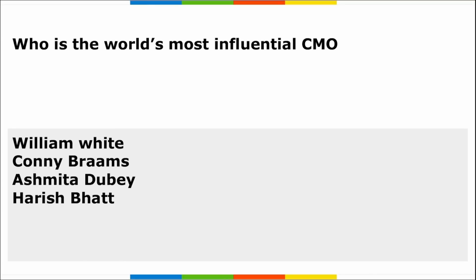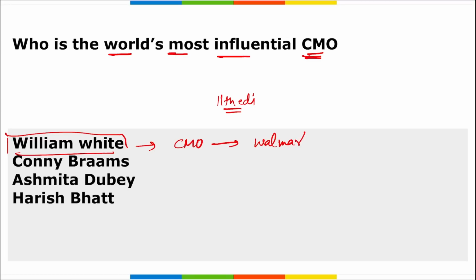Next. Next is who is the world's most influential chief marketing officer. So recently, the 11th edition of the Forbes World's Most Influential CMOs list of 2023 was released, and who has topped this list? This list was topped by William White. Remember, William White is the CMO of Walmart brand, correct? And if we talk about Indian CMOs here, Harish Bhatt is the CMO for the Tata Group, and Ashmita Dubey is the CMO for L'Oreal, right?